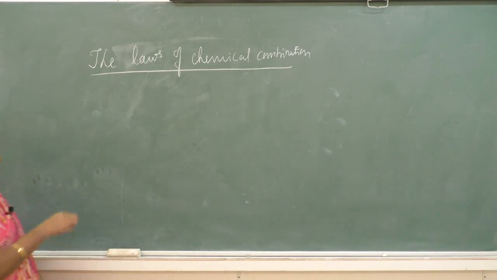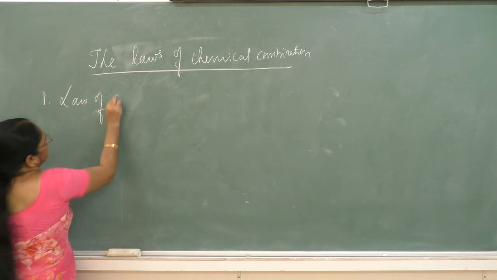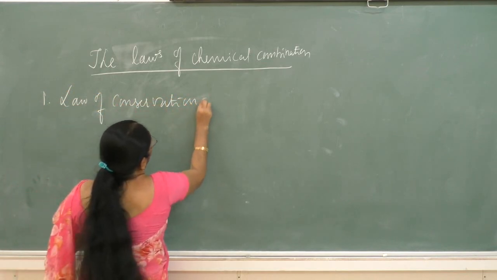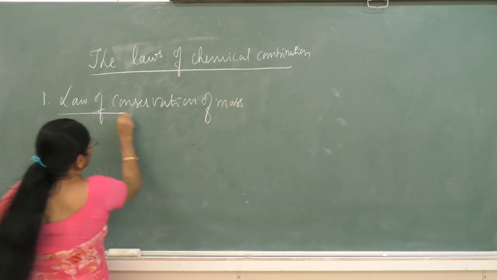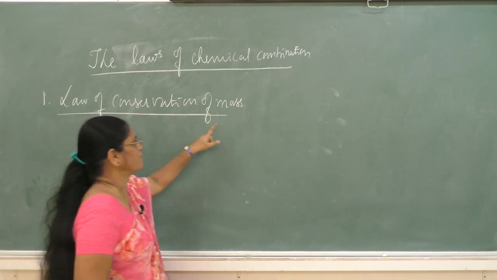The first law is the law of conservation of mass. What is the statement of the law of conservation of mass?